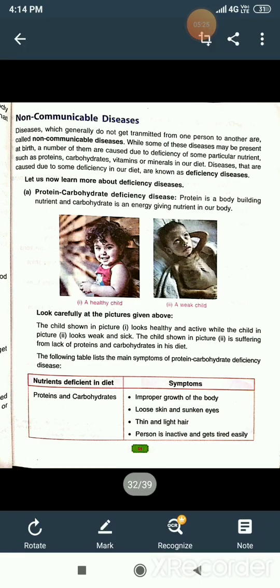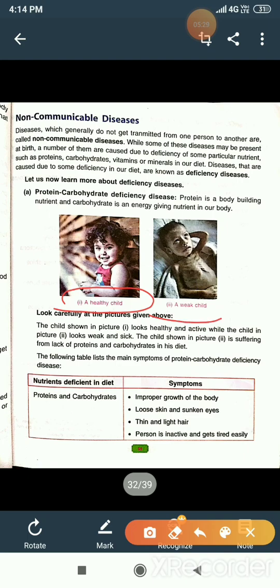See this diagram: this boy is very healthy, and this boy is very unhealthy and weak, due to deficiency of protein and carbohydrate. In picture 1 the child looks healthy and active, and in picture 2 the child looks weak and sick.